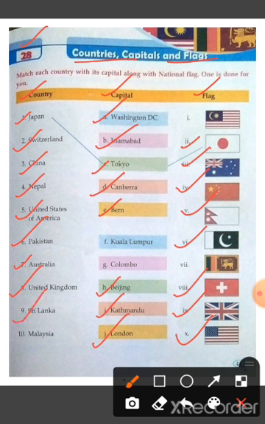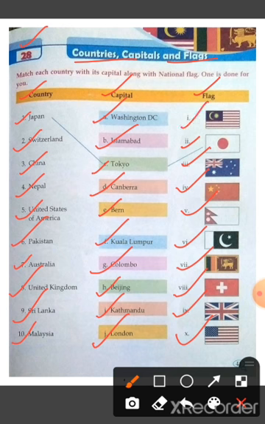Now Sri Lanka, and the capital of Sri Lanka is Colombo, and the flag of Sri Lanka is seventh one. Now the last, Malaysia, and the capital of Malaysia is Kuala Lumpur, and the flag of Malaysia is F1, capital is F1, and the flag is the first one.